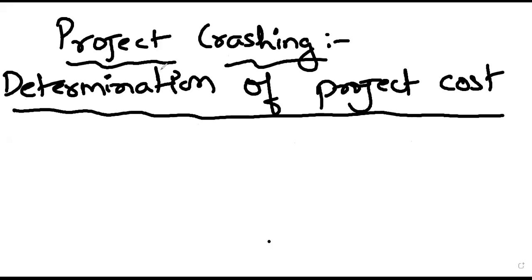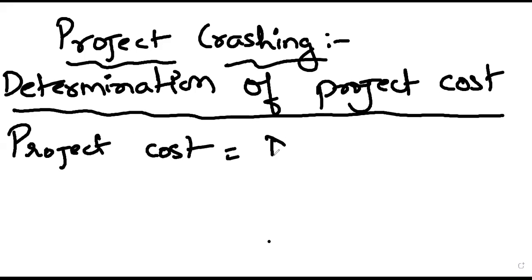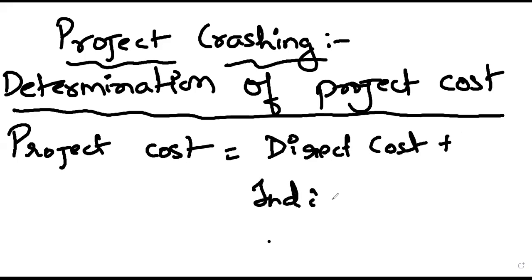So when we are discussing this project cost, there are a few things we are supposed to know before we start solving this problem. Project cost has two different components. One is the direct cost and another is the indirect cost.